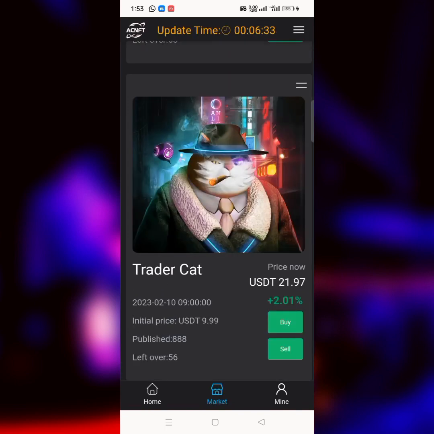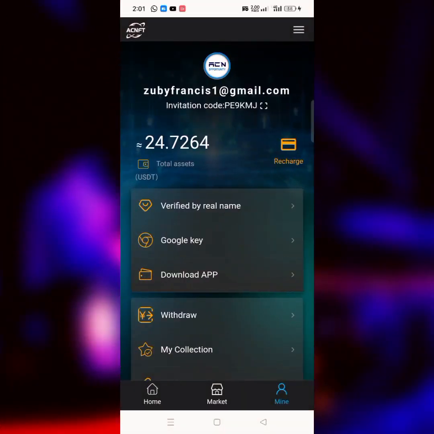So look at the NFT that I'm using here. As you can see, the price always goes up by 2.01% every single day. That means I have gotten more than 100% of my capital, because what I used to buy this particular NFT was $9.99. Today it is $21.97, and after this countdown, the price is going to update by around $2 something cents. So let's wait for the price to update so that I will sell it off and buy a new NFT. In your face. So it's exactly 2 p.m.